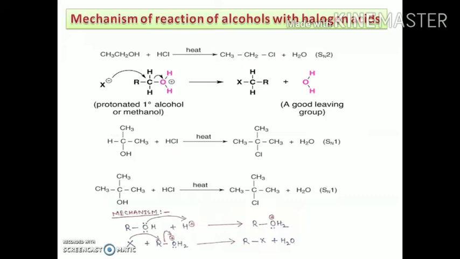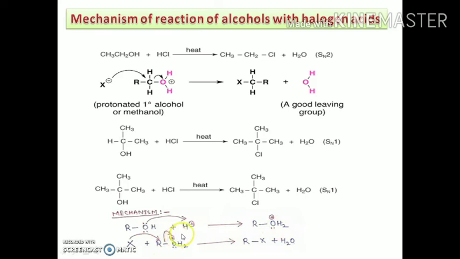If we talk about the mechanism of this reaction, the reaction of halogen acids with secondary and tertiary alcohols: this is the secondary alcohol and this is the tertiary alcohol. Secondary and tertiary alcohols follow the SN1 nucleophilic substitution reaction, which means a carbocation is formed as an intermediate.